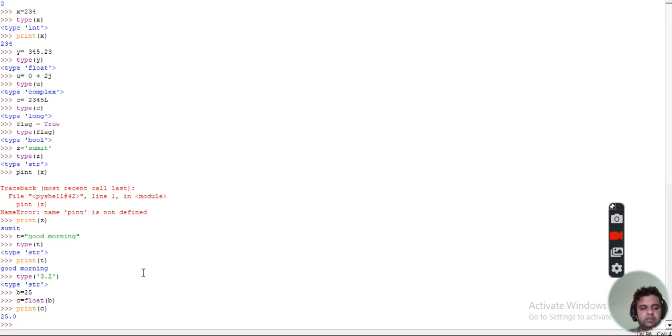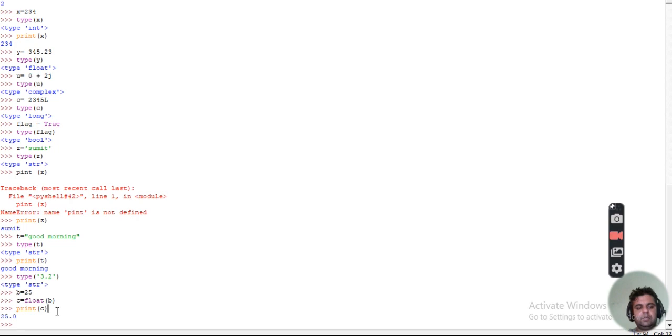Here b is of integer data type, but we have converted this b into float. Here we have written float of b, that means the int b has been converted into float, and the value of the same has been stored in the variable c. Then we try to print the value of c. This is known as typecasting. That means converting one data type into another data type.